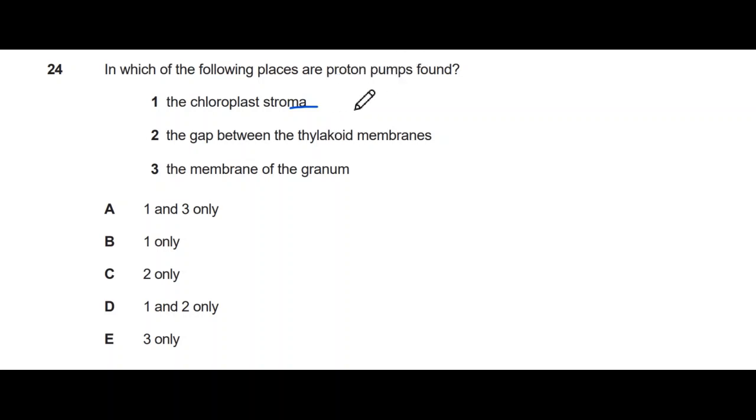Proton pumps are found in mitochondria and granum membrane only, and some in the cellular membrane, plasma membrane as well. But for the photosynthetic reaction or respiration chapter, you will study these two structures where proton pumps are found. So option E, which is 3 only, is the correct answer.